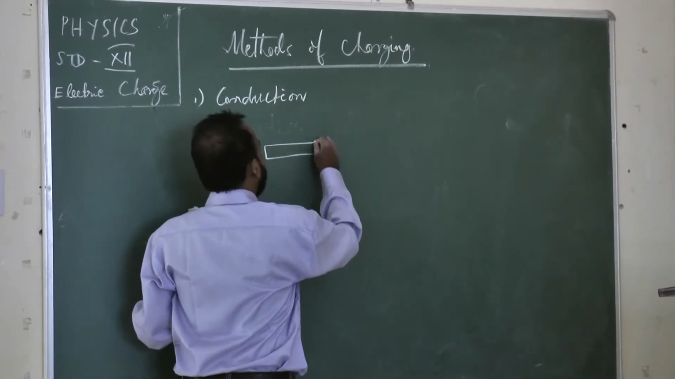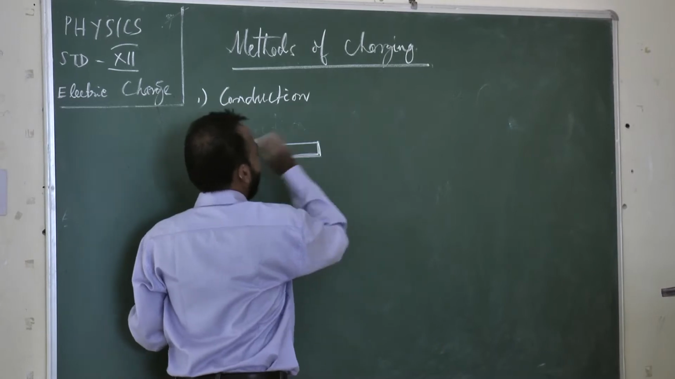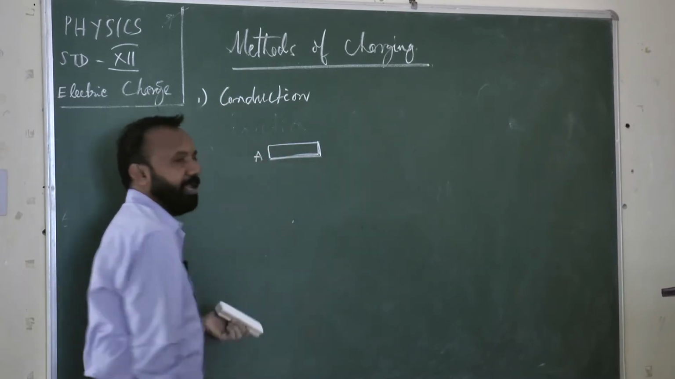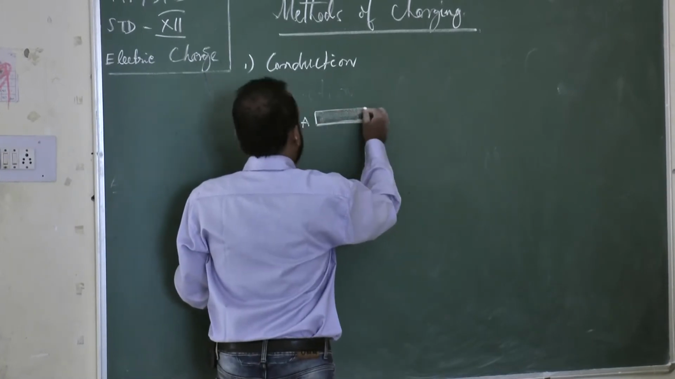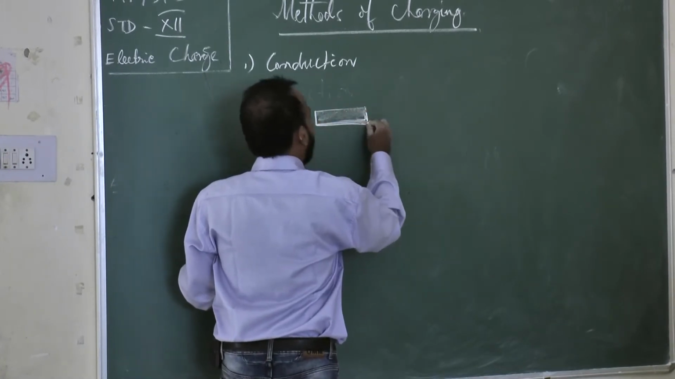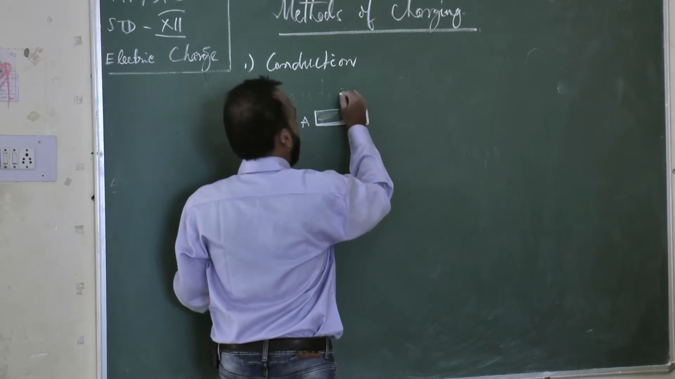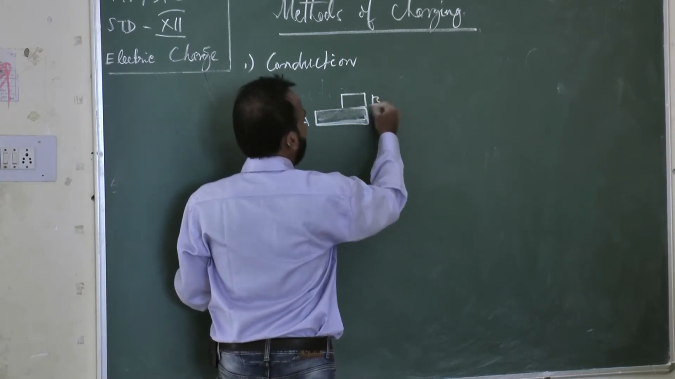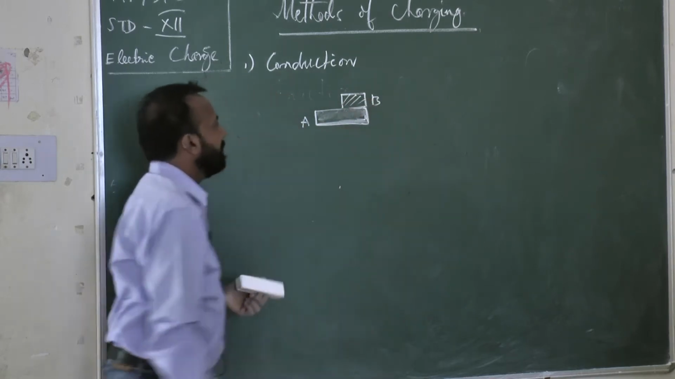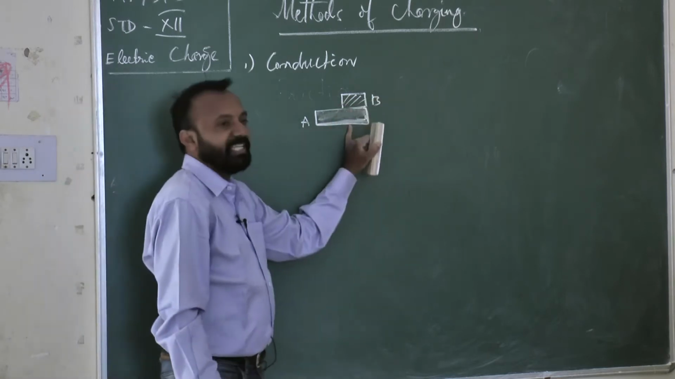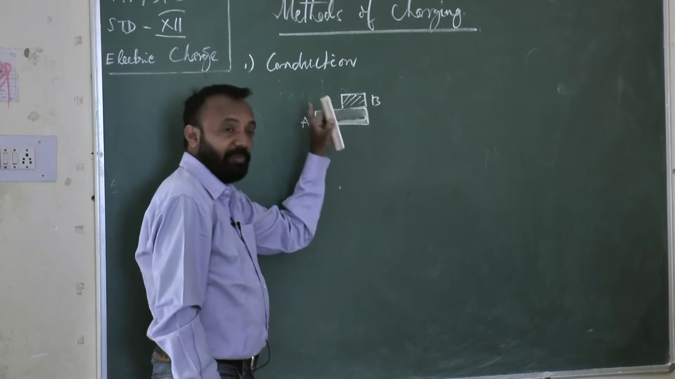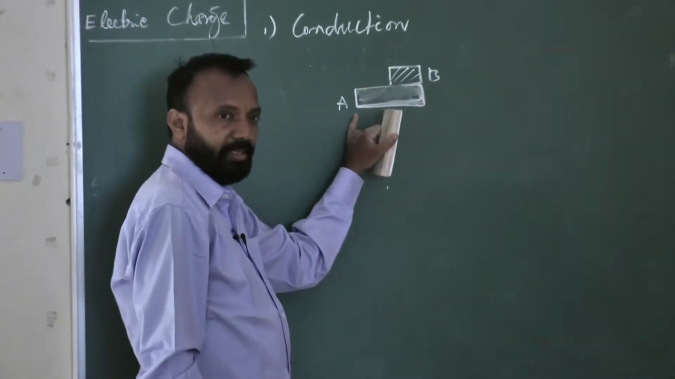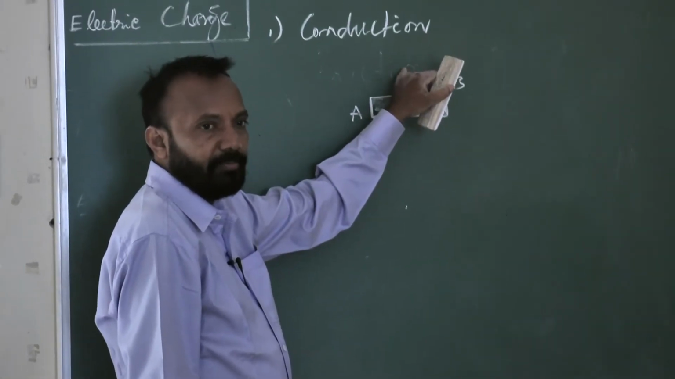This is body A, and it is a charged body, suppose. Another body is kept over it. This is body B. If body B is kept over body A, then the property, the character, the behavior of body A will transfer to body B.